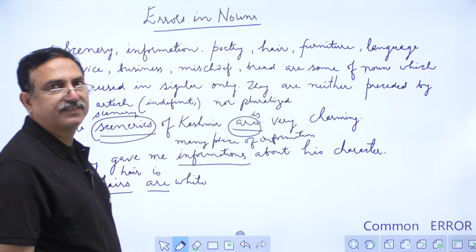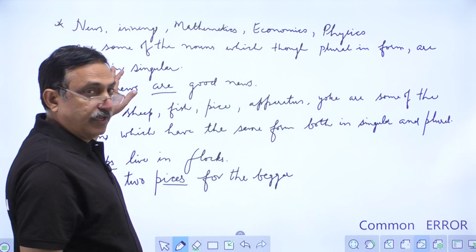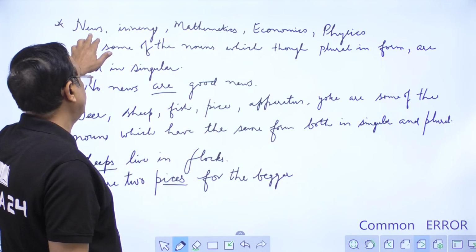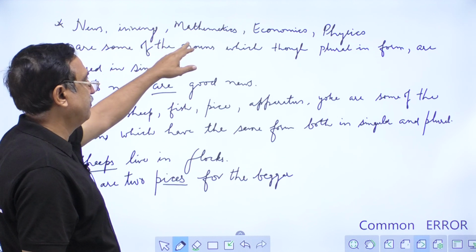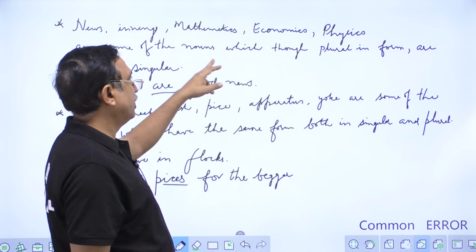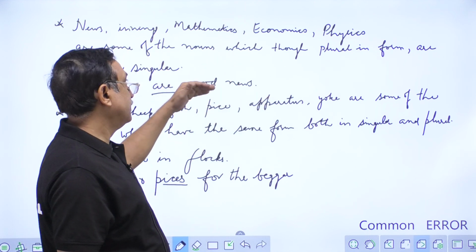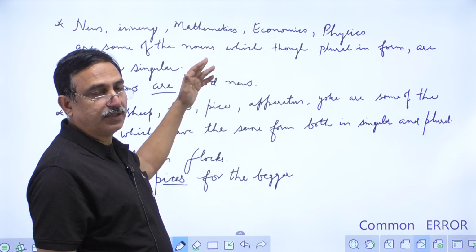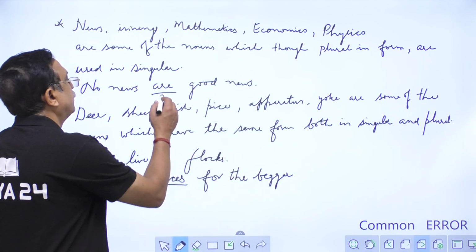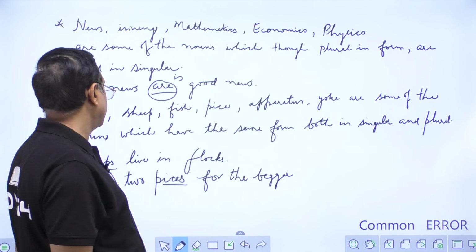Let us go to the next rule. Again, we have certain nouns. The nouns are news, innings, mathematics, economics, physics. They are some nouns which, though plural in form, are used in singular. So it looks as if they are plural, but they are used in singular. No news are good news. So here R is wrong. So it should have been is. No news is good news.